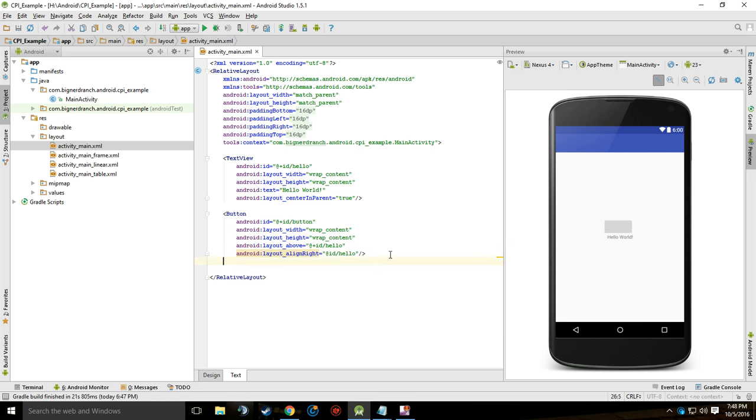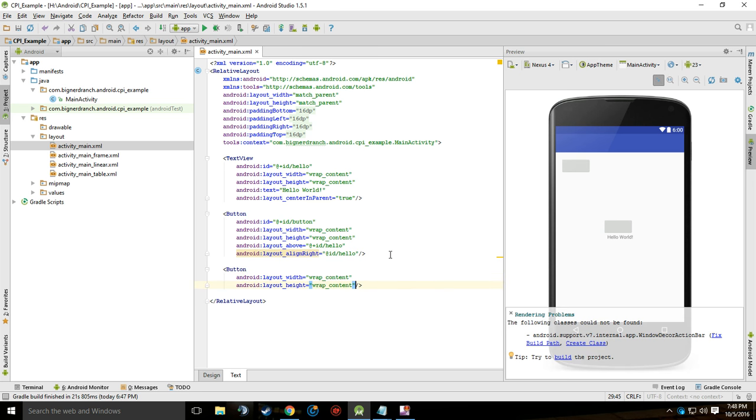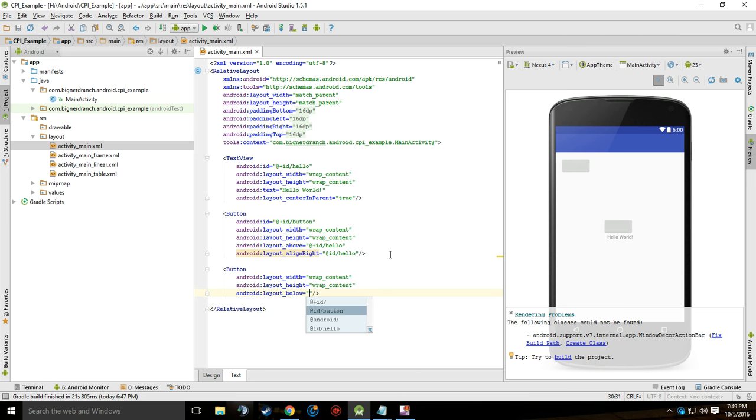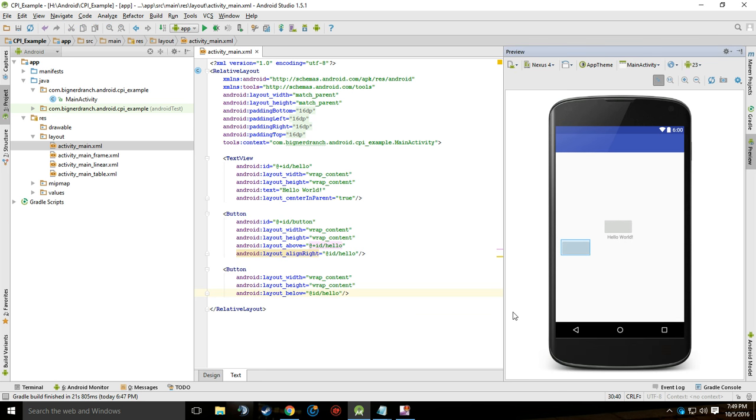So if I create another button and I told Android to lay it out below hello, then that button's automatically going to be set below it, because relative layout positions all the widgets relative to the parent or another widget, depending on how you define it.